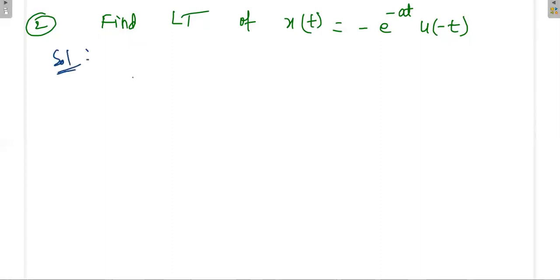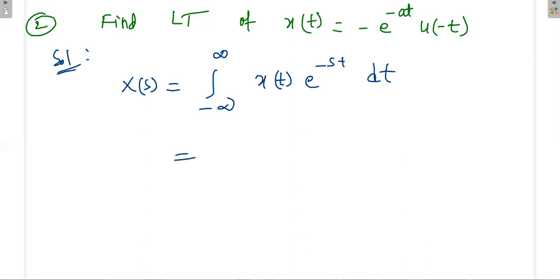Find the Laplace transform of x of t equal to e power minus at u of minus t. Then solution: X of s is the integration from minus infinity to plus infinity of x of t e power minus st dt.